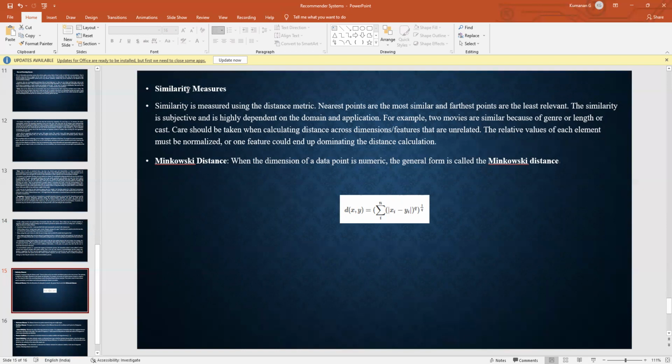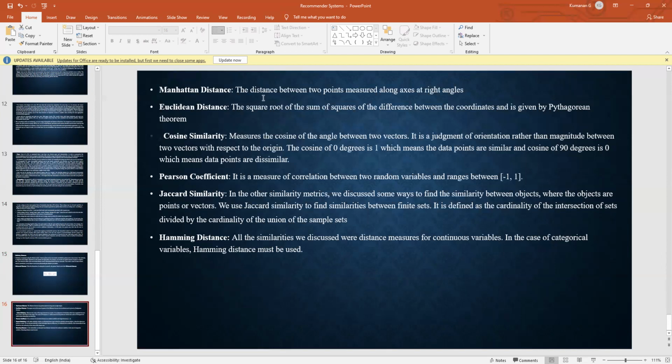Minkowski distance. When the dimension of a data point is numeric, the general form is called Minkowski distance. Manhattan distance: the distance between two points measured along axes at right angles. Euclidean distance: the square root of the sum of the squares of the differences between the coordinates, as given by Pythagoras' theorem.